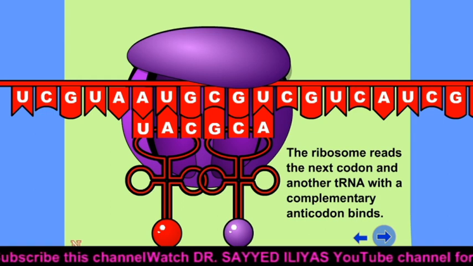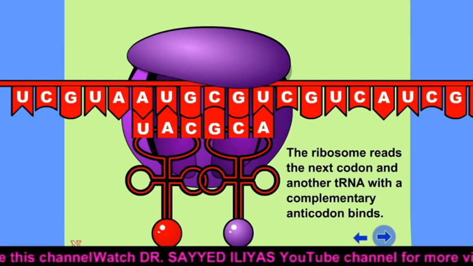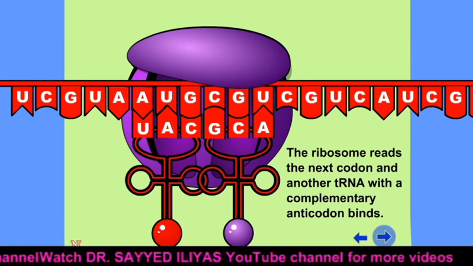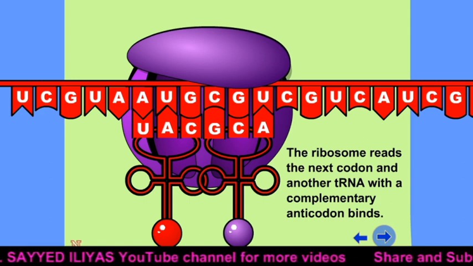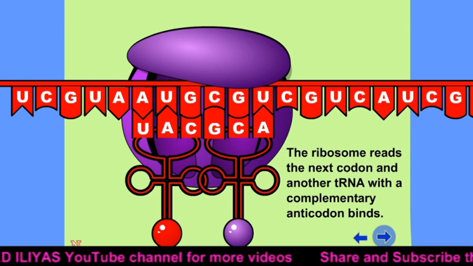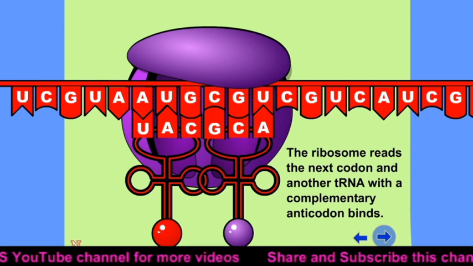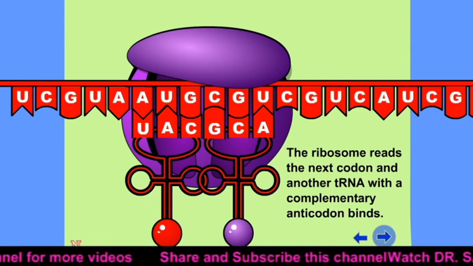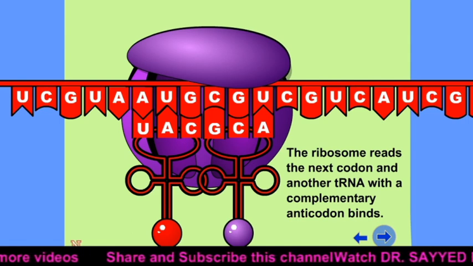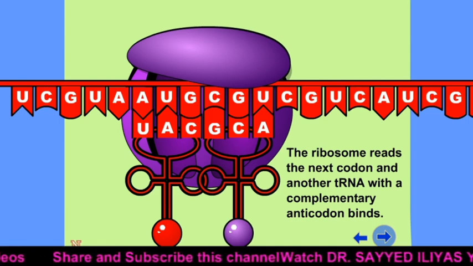Now here, this is the second tRNA. As per the information available on the messenger RNA, the C will join with G, C will join with C, U is going to join with A. So what happened exactly? This is the first tRNA with one amino acid. This is the second tRNA with one more amino acid.